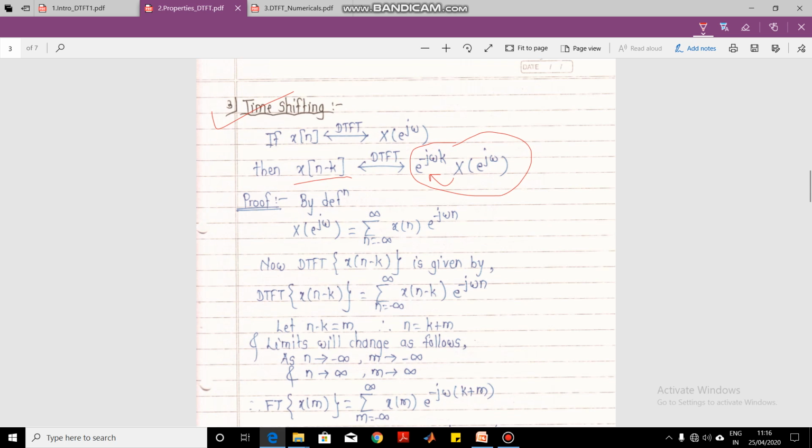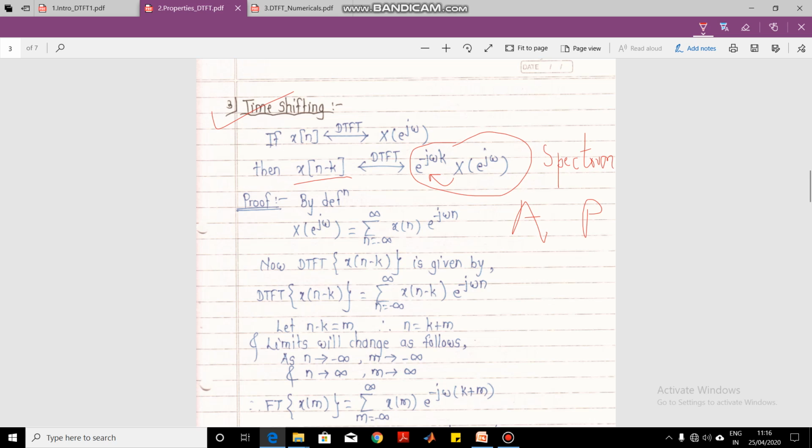Now every signal in the frequency domain has two spectra. One is called the amplitude spectra and another is called the phase spectra. So whenever we talk about the spectrum of a signal, we are concerned about these two spectra.